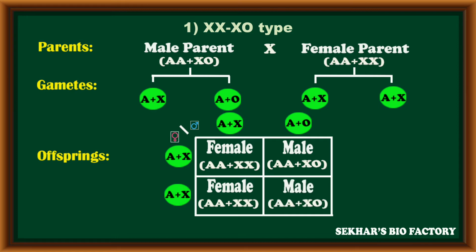And finally, in the last combination, due to absence of one X chromosome, it becomes male. In this way, the male parent can produce two types of gametes, and these two types of gametes play an important role in the sex determination process.